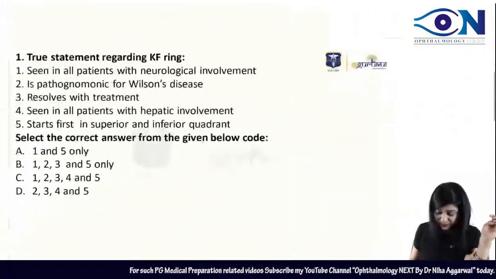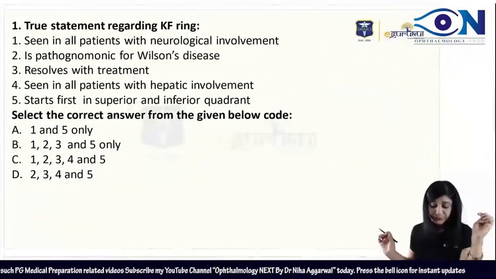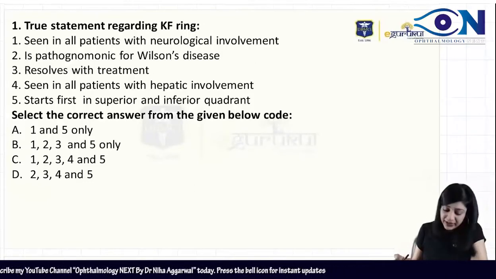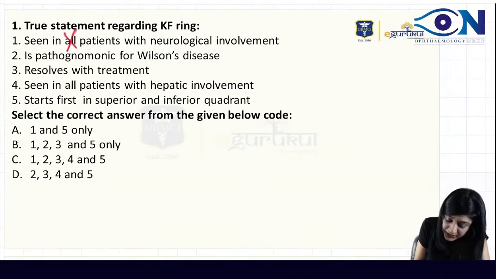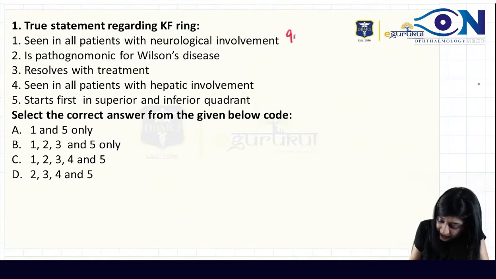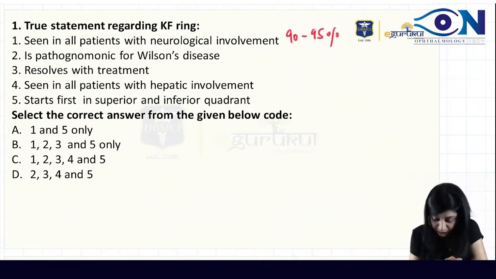INI-CET. People were saying to do INI-CET also. What is true about KF ring? Seen in all patients with the neurological involvement. This is false. Yes, they are taking this as true because it is actually 90 to 95% of the people with the neurological involvement who have KF ring.